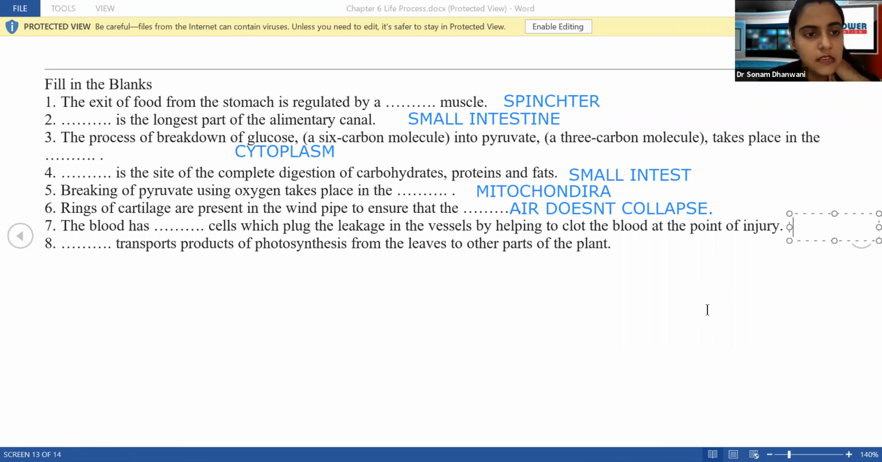The blood has dash cells which plug the leakage. Which cells? Blood has three types of cells: RBCs, WBCs, and platelets. Platelets are known as the clotting cells, also known as thrombocytes. They help in the clotting of blood whenever there is an injury or vessels get cut. Correct? Next, dash transports products of photosynthesis. Again, we are coming across transportation, so it is going to be the phloem.